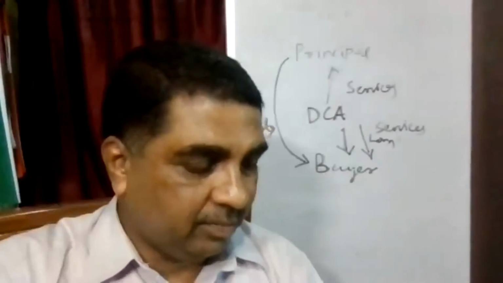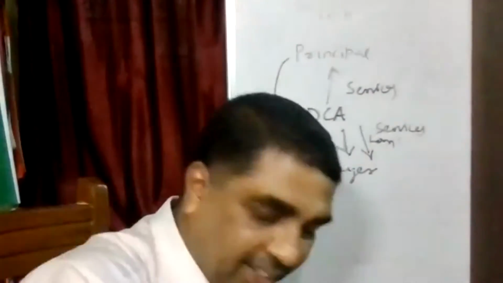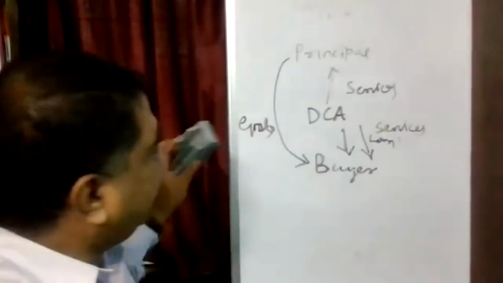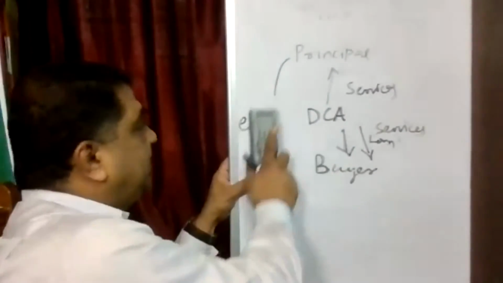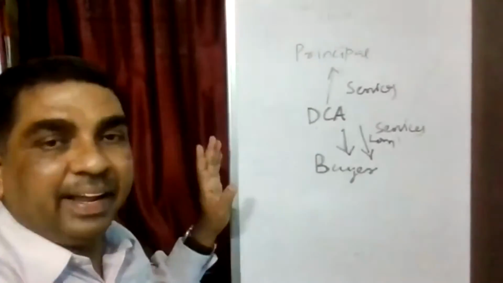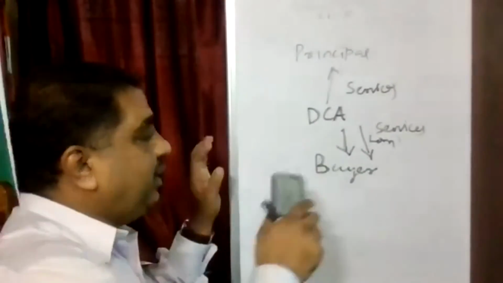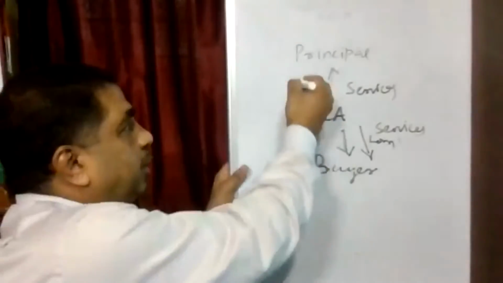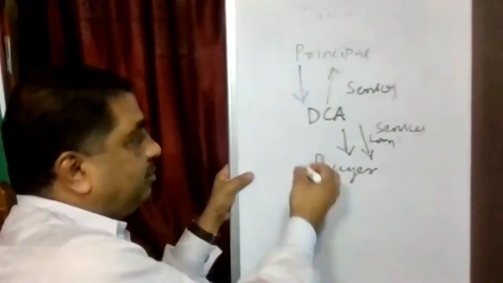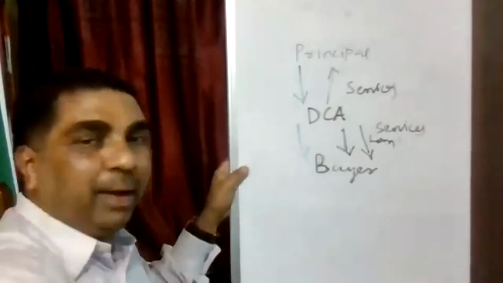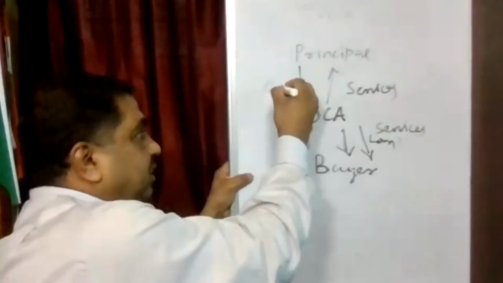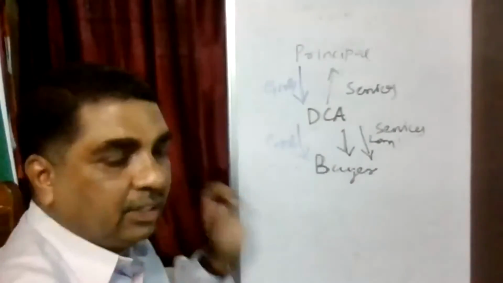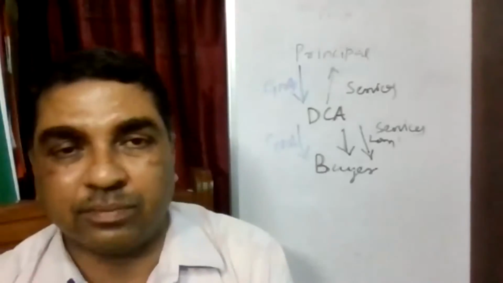Now, friends, you see, the situation is slightly different here. Now, what has happened? DCA is an agent. When DCA is an agent, we can break the supplies like this. Principal is supplying to DCA and DCA is supplying to buyer, and both are goods.